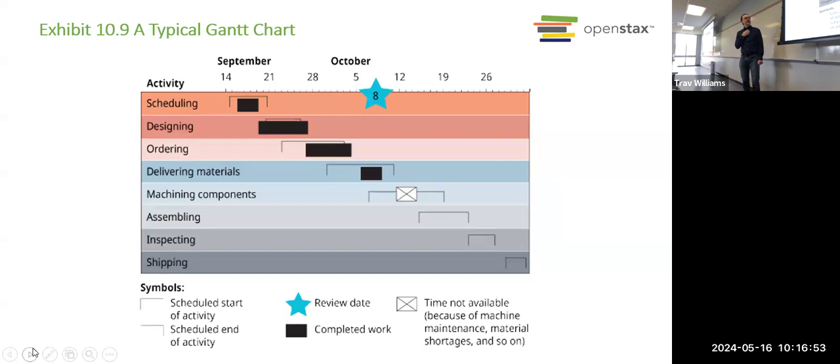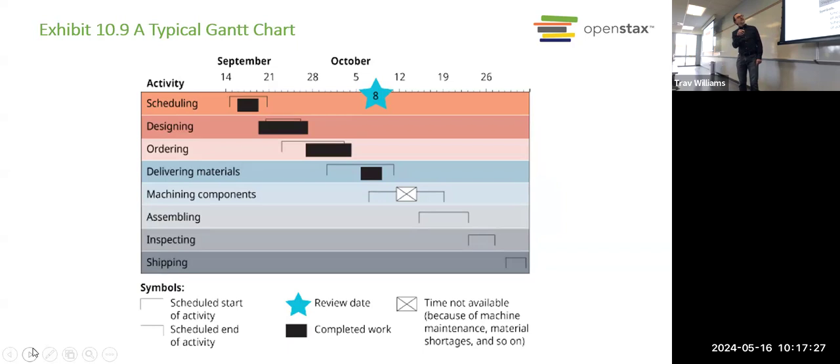So in this example here, this Gantt chart, this company is developing and selling a product. So they've listed out what are the different activities. They need to schedule it all, they need to design it, order, get the materials, et cetera, and eventually ship out the finished product. Okay, so those are the different steps. And then they've got a timeline starting with September 14th and then going, looks like, till the end of October. So this is a very simple process.